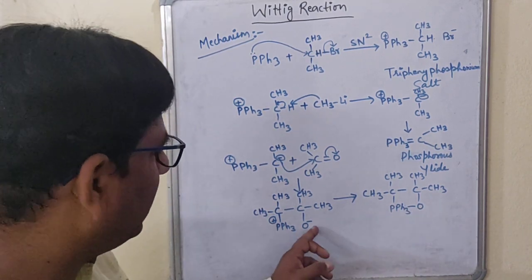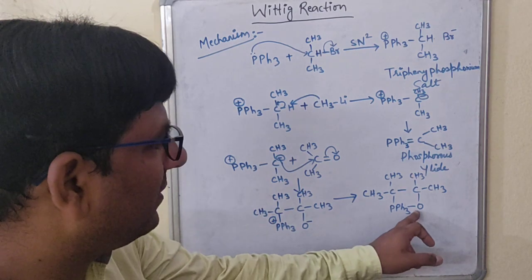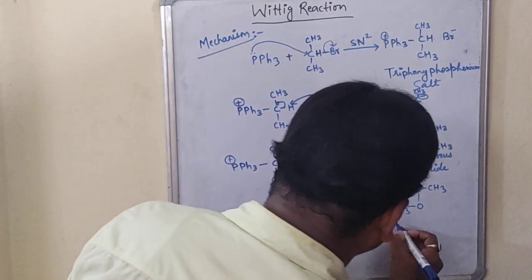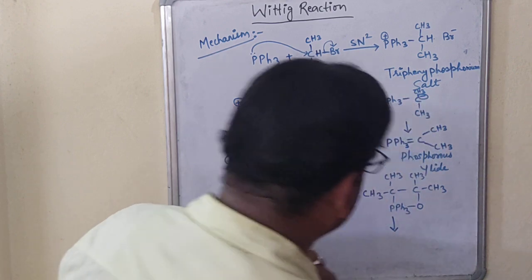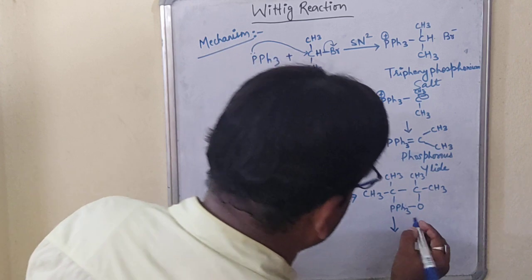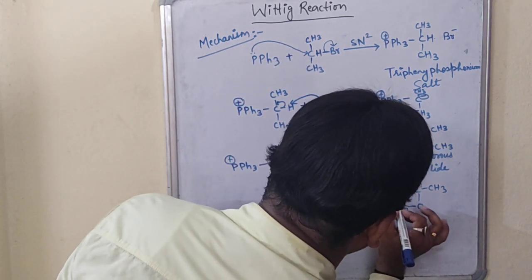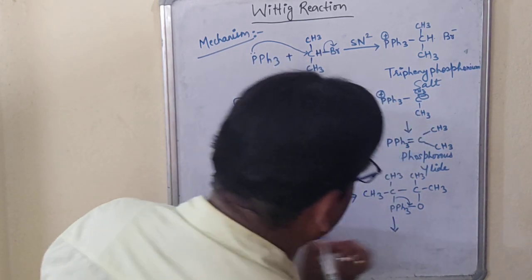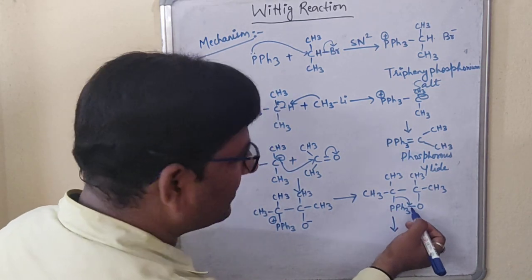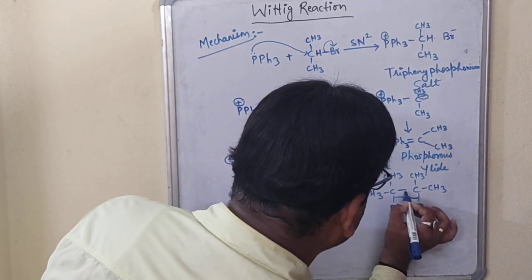From this positive and this negative. That is the formation of a single bond over here. Now in the last step what will happen? In the last step this bond will break and come over here, this bond will break and come over this side, and this bond will shift upward.